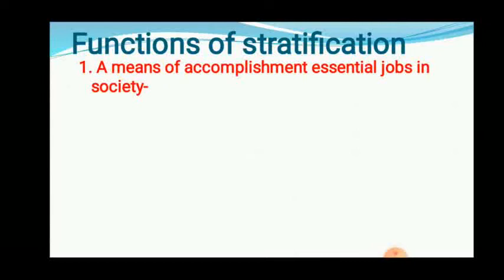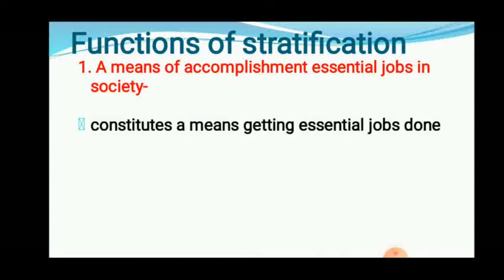कशाची method, of which method? Accomplishment, that is to complete, to fulfill, to do essential jobs, a task which we are unable to perform. To perform that kind of task, to perform that kind of job, this community is there. And with the help of that community, with the help of that stratification, we are able to do it. For example, basically it means that we are getting essential jobs to be done in a society.